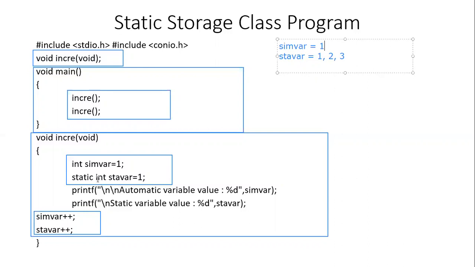So this is the difference between a simple automatic variable and a static variable. Static variable once created stays in the memory till the program is in execution and it also retains its previous value.